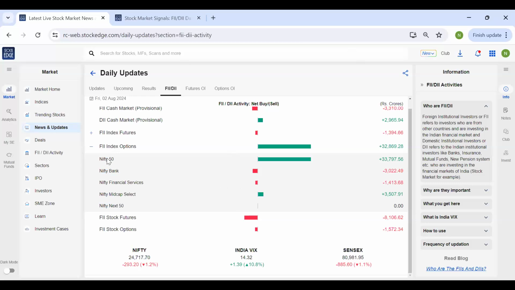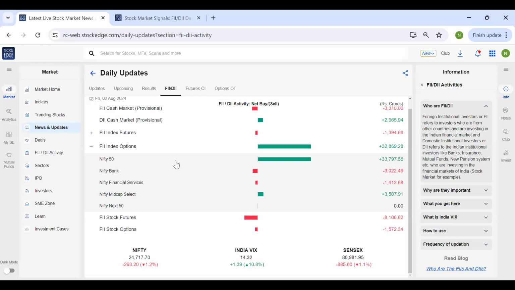The detailed data of DIIs is not available. So yes, Vishalji, the DII data is not available. That is why it is not mentioned over here. And similarly, the FII data for stock futures and options is also available over here, which you can see. However, if you wish to know which stocks the FIIs are buying or selling, that data is not provided and hence it is not available over here.